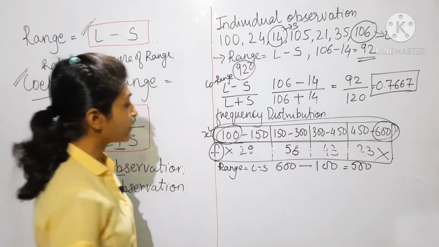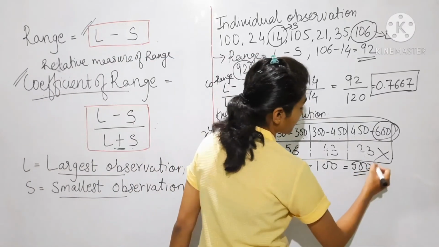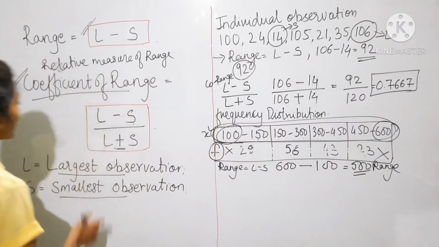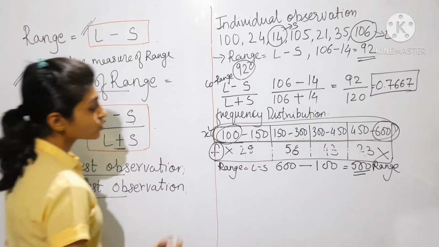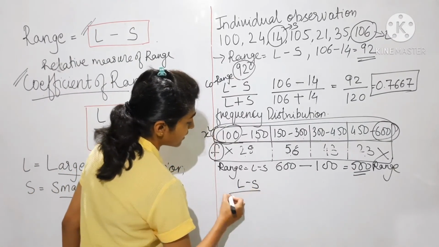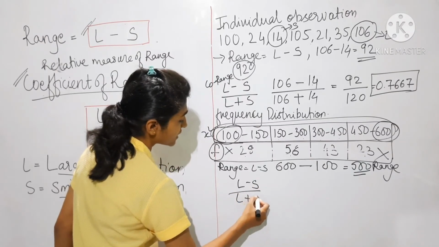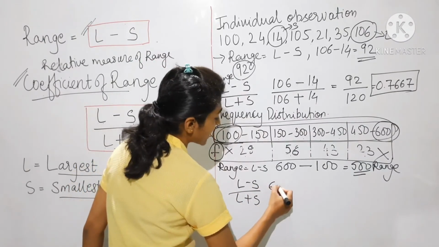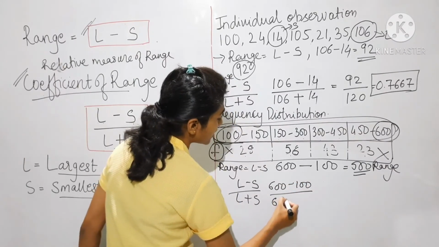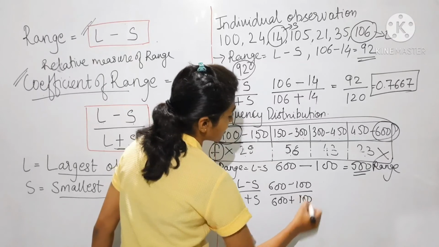So 500 is the range. Now next we have to find coefficient of range. To find coefficient of range, the formula is L minus S divided by L plus S. So 600 minus 100 divided by 600 plus 100.